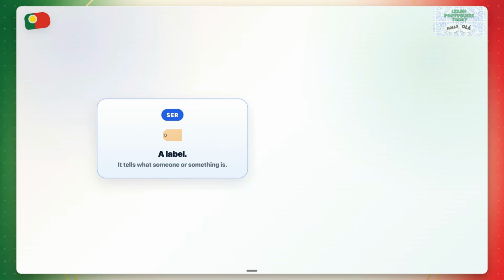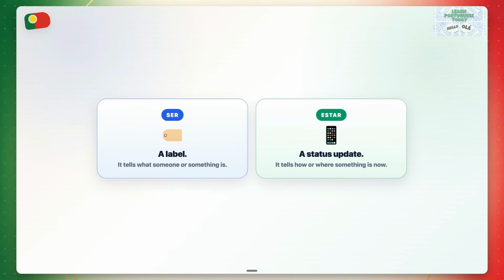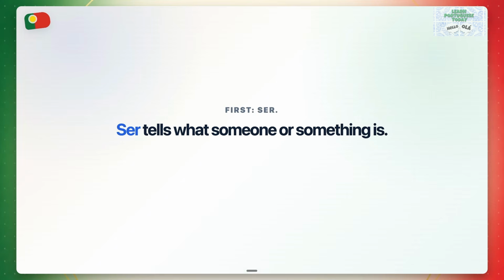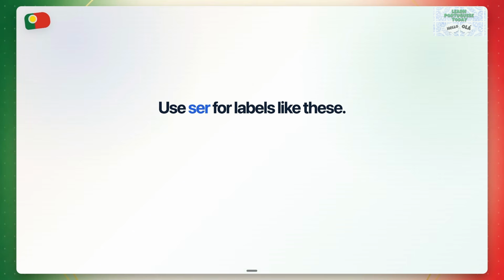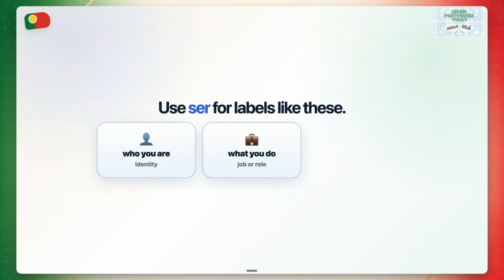The word ser is a label. It tells what someone or something is. The word estar is a status update. It tells how or where something is now. Ser tells what someone or something is. Think of it as a label. Use ser for labels like these: your identity, so who you are, a job or role, what you do, or your nationality, where you are from.